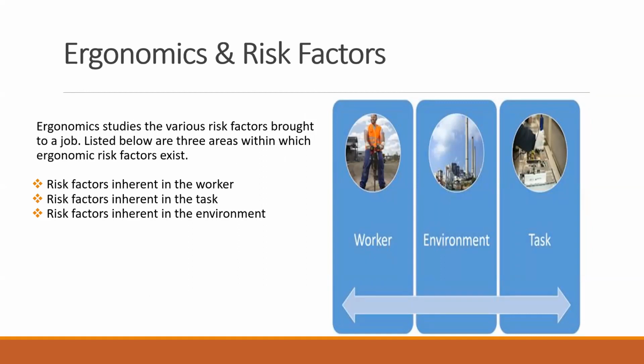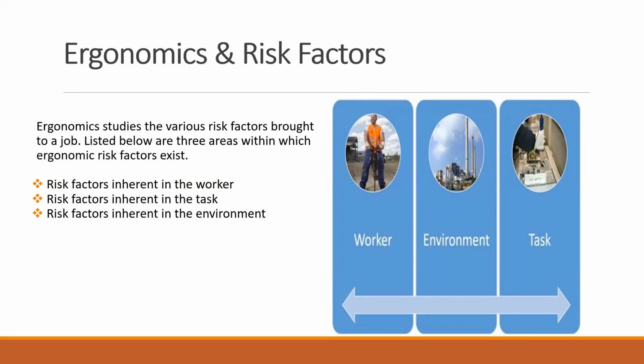For example, a worker is a healthy worker, but the chair on which he is sitting or the activity which he is going to perform is not meeting his capability. So his health is under stress. His health is affected. Similarly, the worker is very weak and the activity is very strong. So again, it can cause harm to the worker's health.